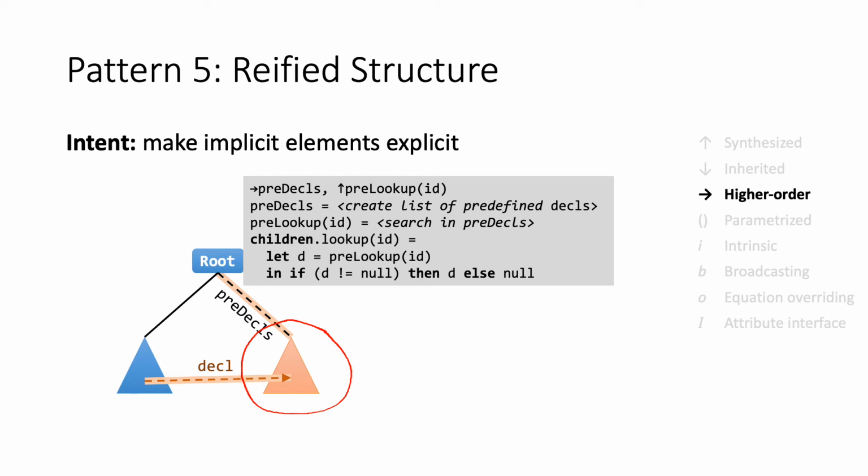And we use this then in the lookup, that when we search for a name, we will at some point come to the root node, and then we can search in this higher order attribute and see if the name is there and return that instead. Another example is the class object in Java that you can make a higher order attribute of.